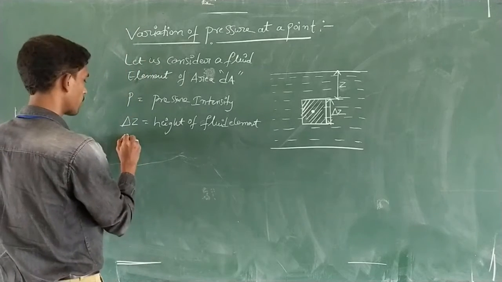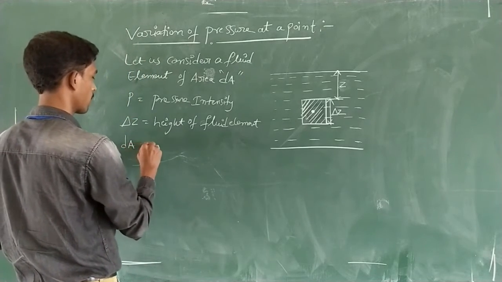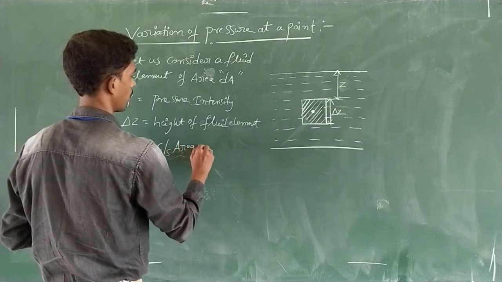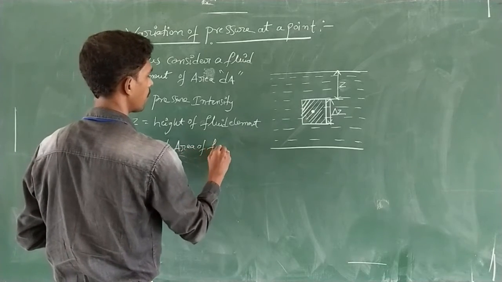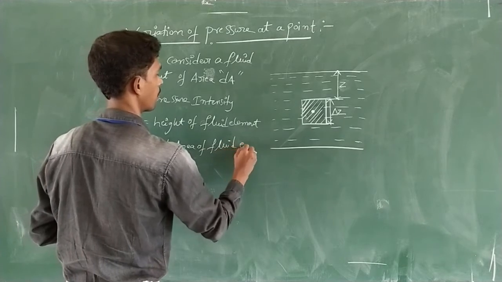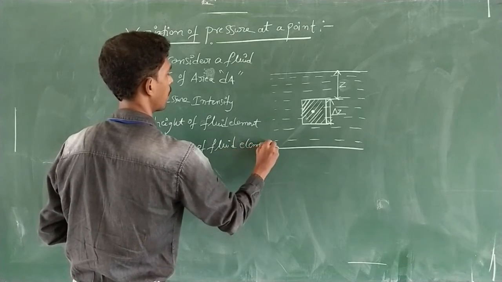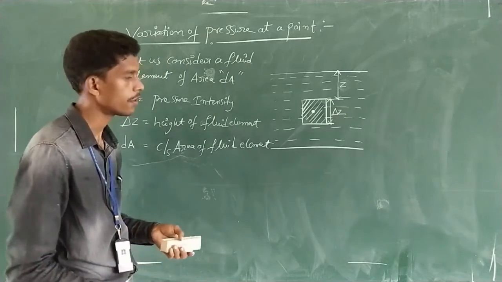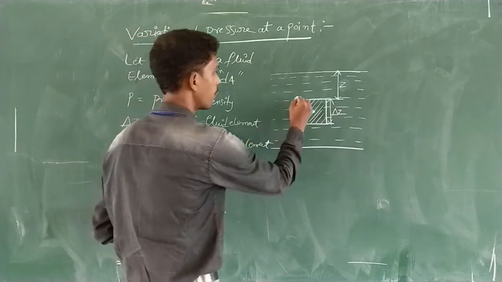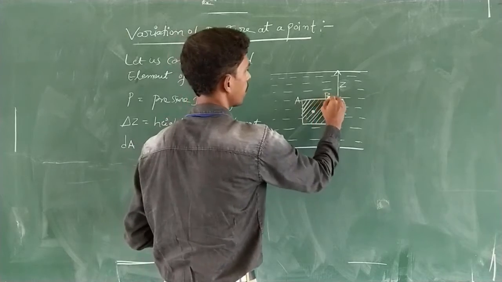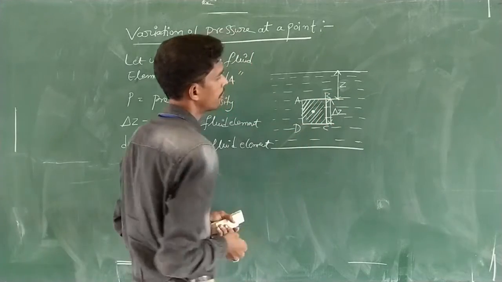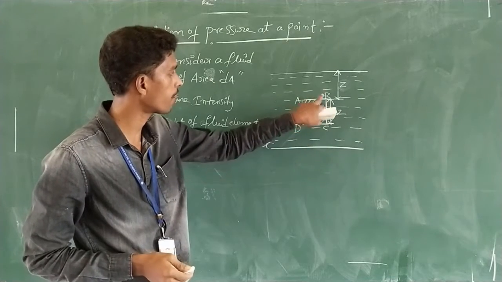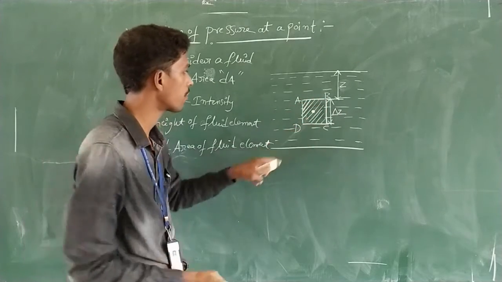dA is the cross-sectional area of the fluid element. Here notate this fluid element with A, B, C, D. The top face is AB and the bottom face is CD.